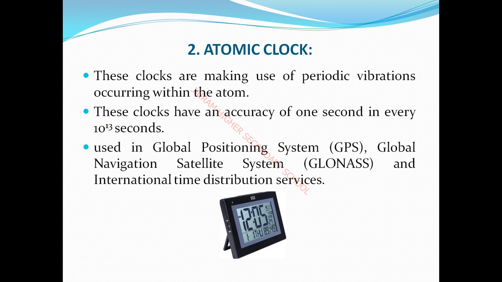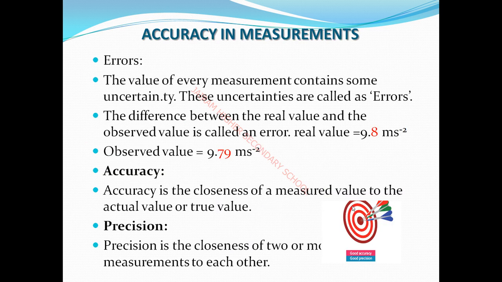We use it there too. So the atomic clock and the quartz clock both give very accurate measurement, but compared to the quartz clock, the atomic clock is more accurate. Are you clear? We saw these two clocks: one is the atomic clock, another is the quartz clock. The quartz clock is an accurate measurement, but compared to the atomic clock, the atomic clock is more accurate. Are you clear?